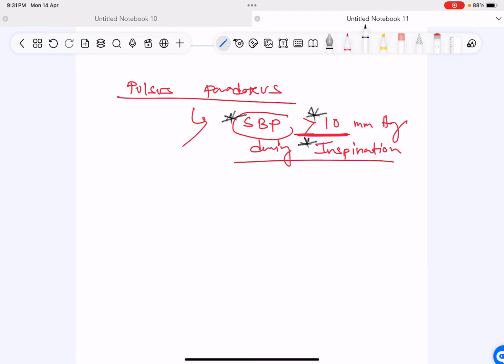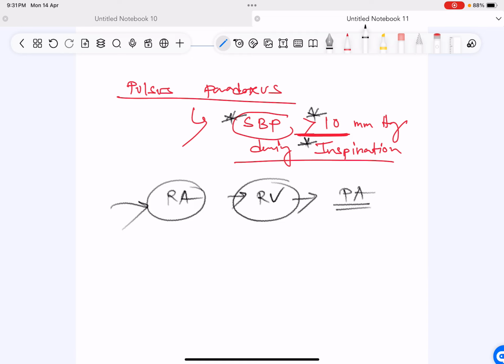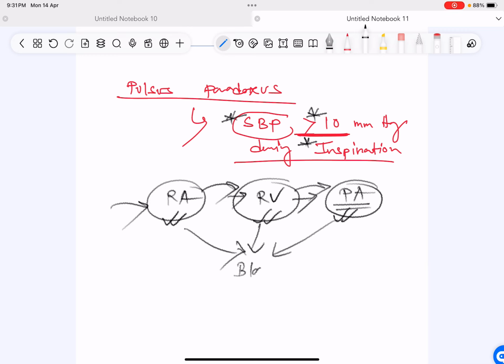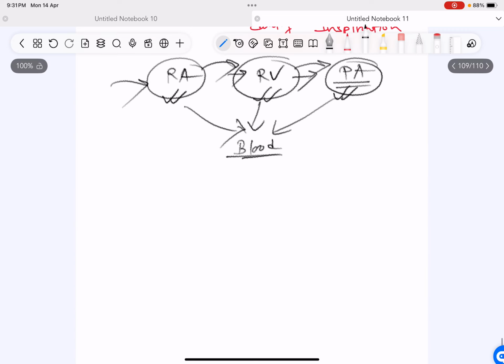Normally the BP falls during inspiration because inspiration causes expansion of the right atrium, the right ventricle, as well as the pulmonary arteries. The right atrium expands, more blood is received; the right ventricle also expands, more blood is received from the right atrium; and the pulmonary artery also expands, receiving more blood from the right ventricle. So these three are now holding a lot of blood.